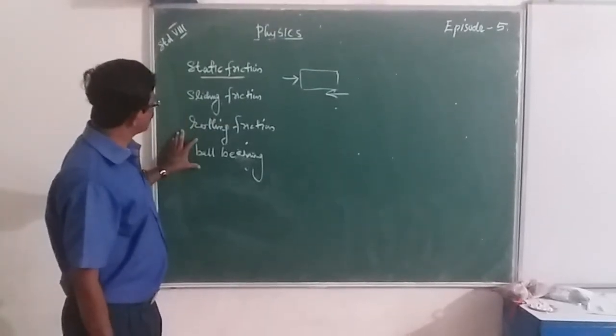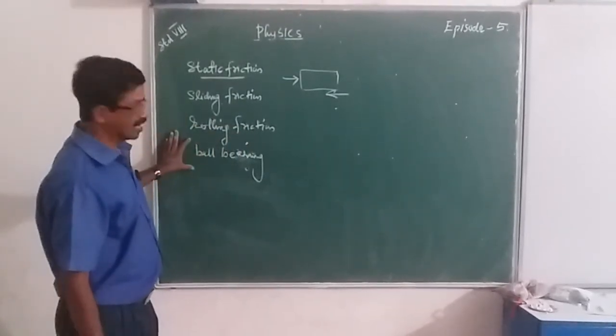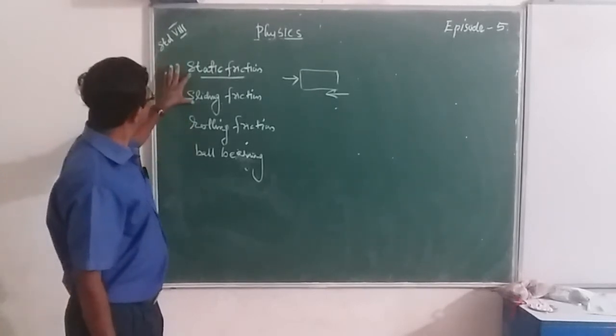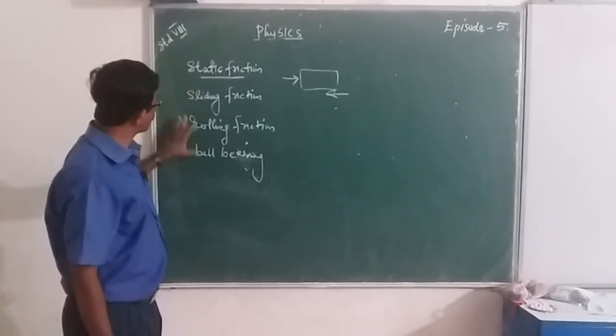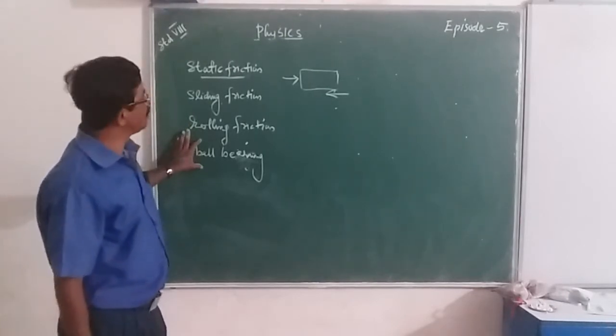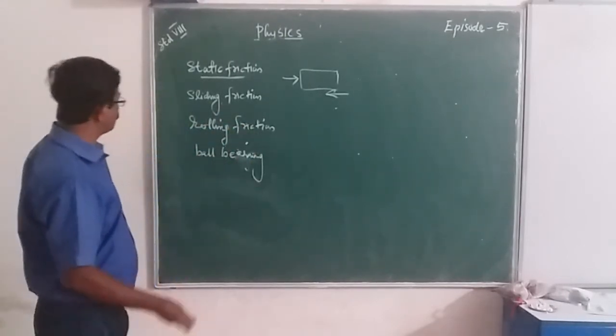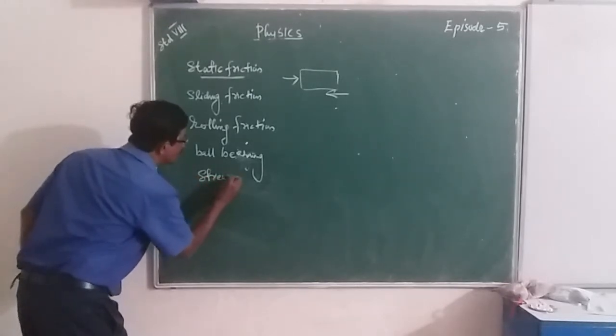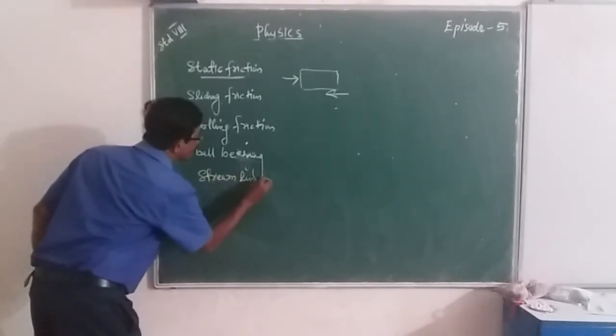Ball bearings can change sliding friction to rolling friction. Then another method is streamlining.